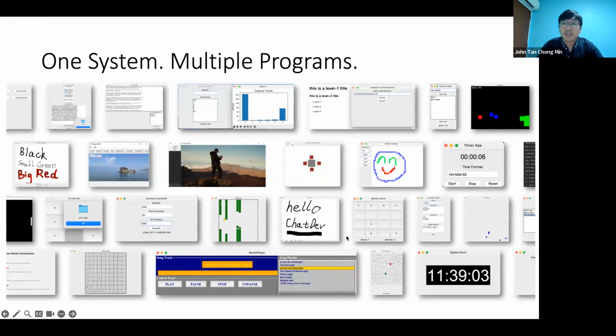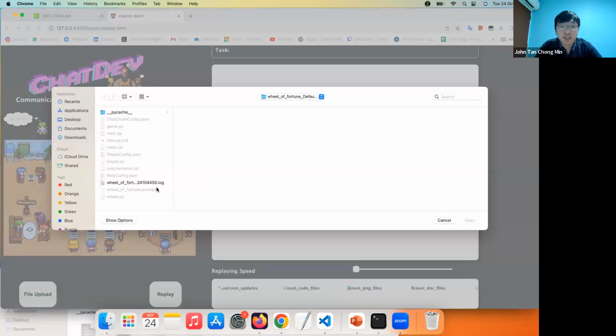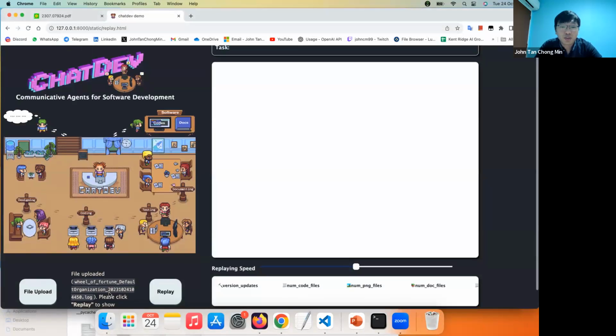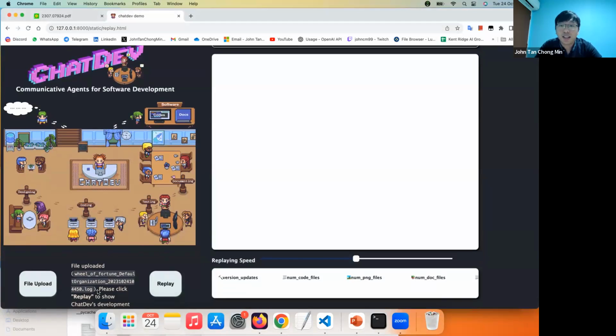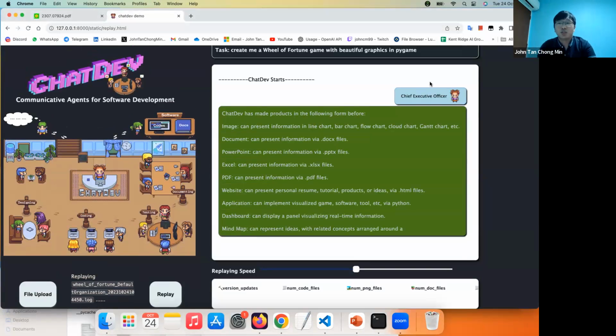So now I tried to do something a bit different from what they have done. I want to just show you the results, so let me upload the log here. There's this very nice log feature: once you run ChatDev from the GitHub, you can upload your log and replay it here to see it live. So this is how ChatDev works.